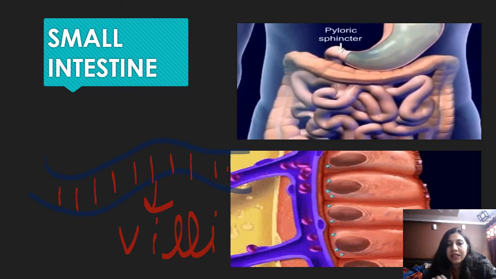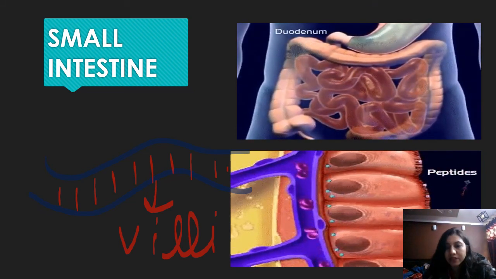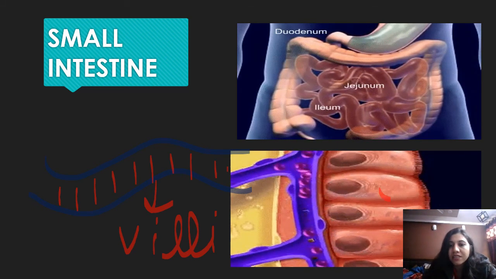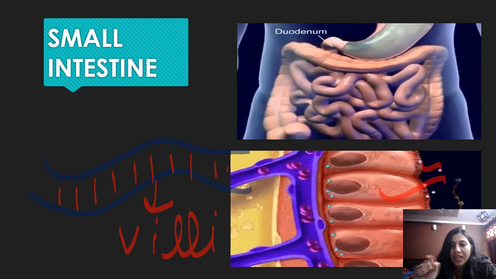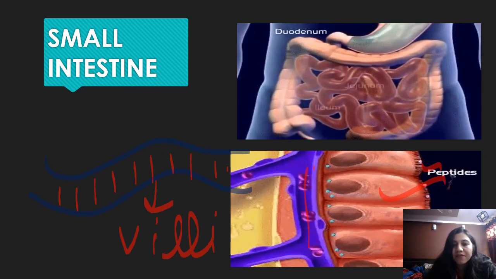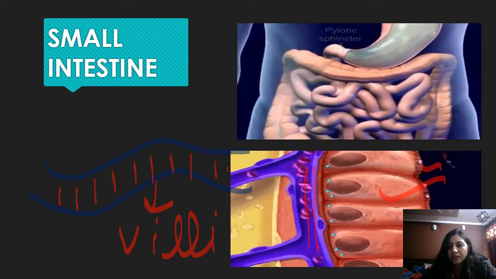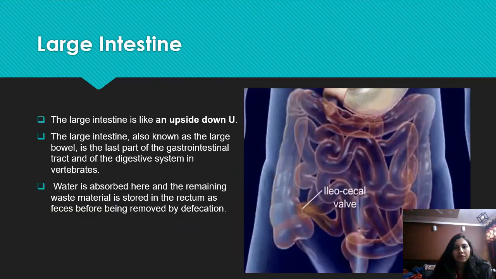And here villi help to increase the surface area around 10 times. That is the main function of villi. You can see these are villi, brush like, okay, and these are the blood vessels in the small intestine, and these blood vessels absorb the food particles and circulate them into the body for energy.